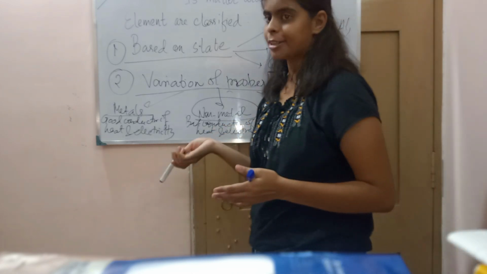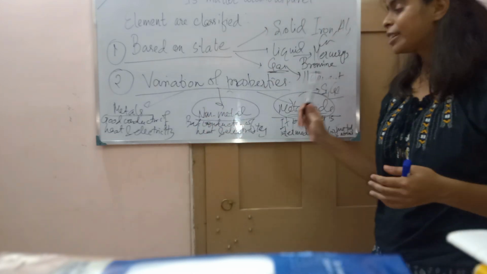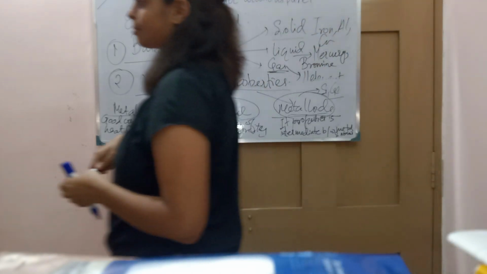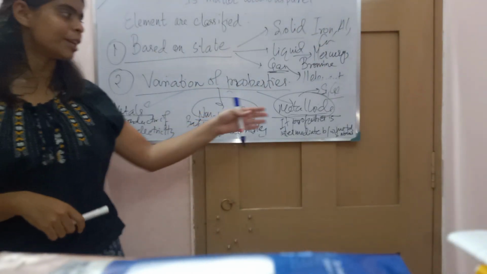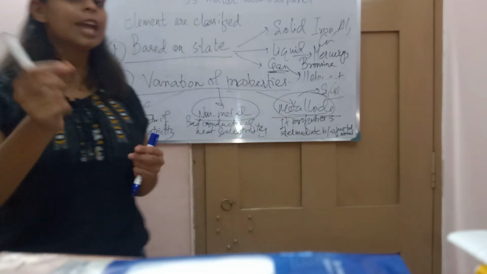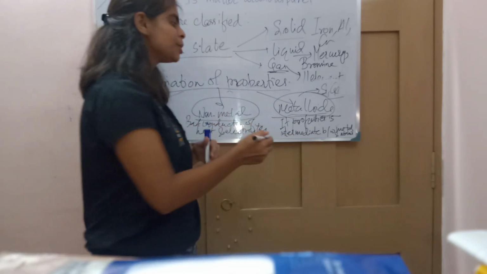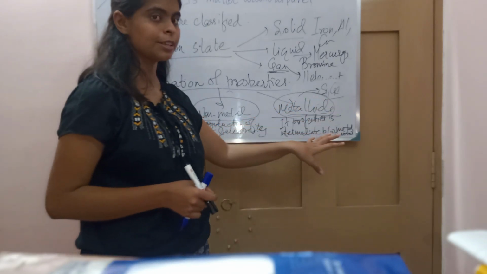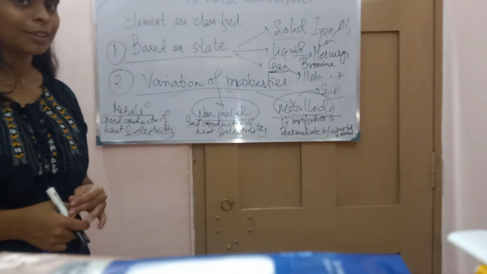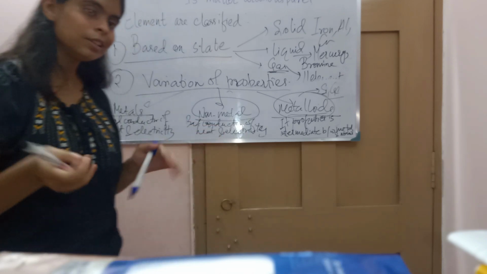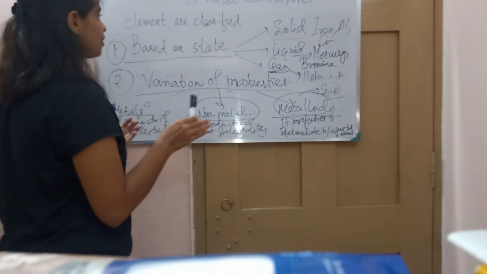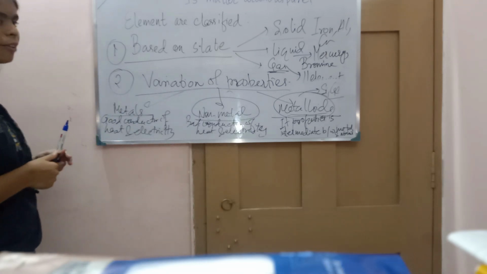Metals, we know what they are, and we know what non-metals are. And what are metalloids? Metalloids are intermediate. Their properties are intermediate between metals and non-metals. They are good conductors of heat and electricity, but they are soft in nature. So based on these, we have classified the elements and we have understood this.